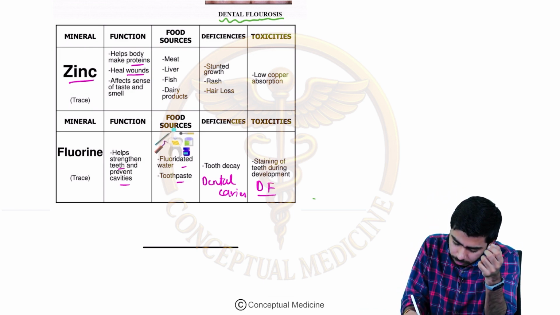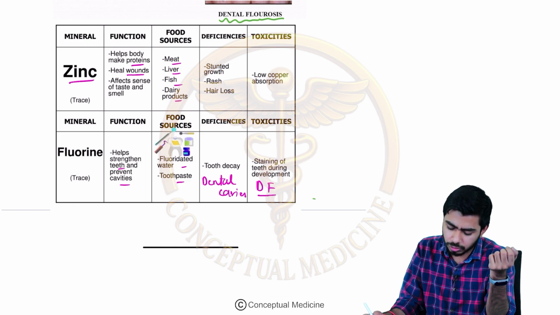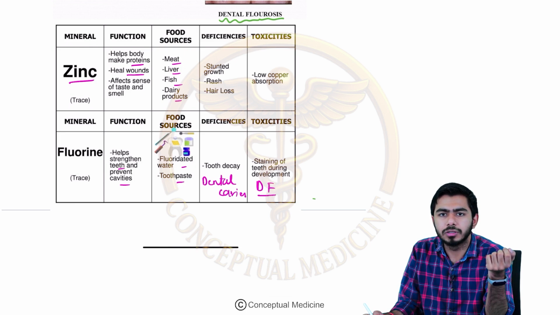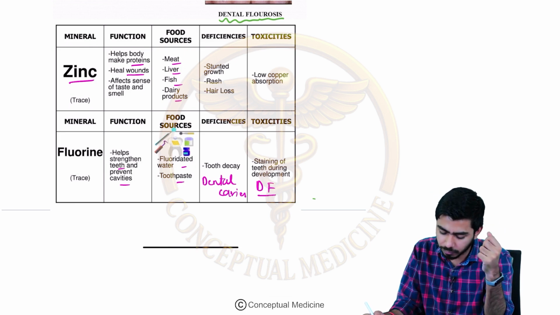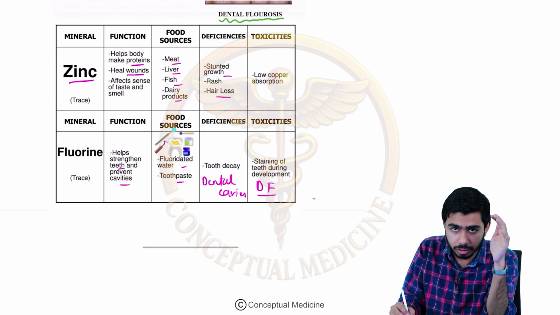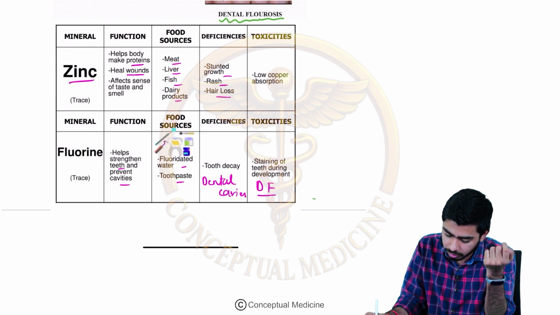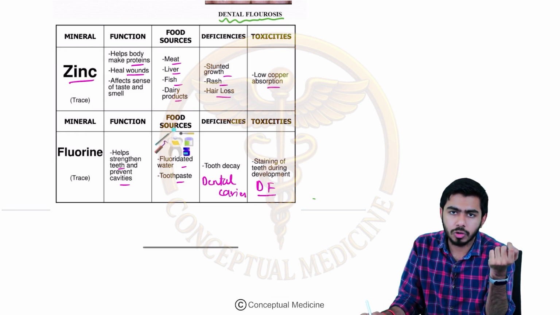Okay, food sources could be the meat, it could be the liver, fish, dairy products, and all of these things. Zinc might be found in these kind of food products, right? Deficiencies might be causing the hair loss, it might be causing the decreased growth, stunted growth over there, or rash might be seen on the body surface. Toxicities will be causing the lower copper absorption.